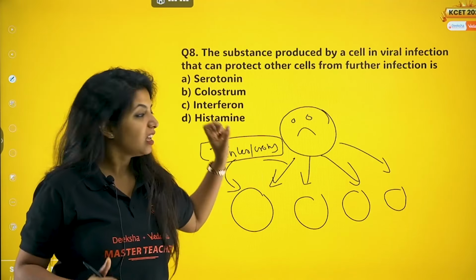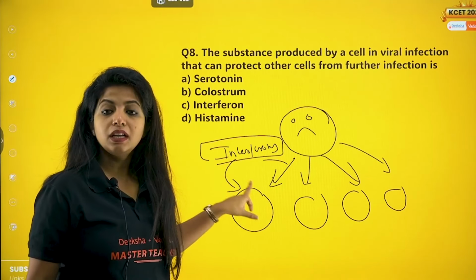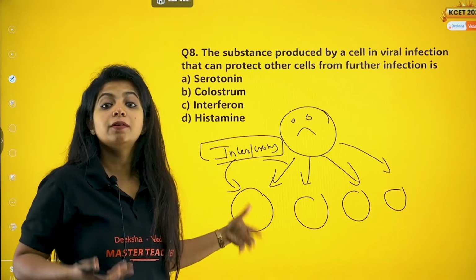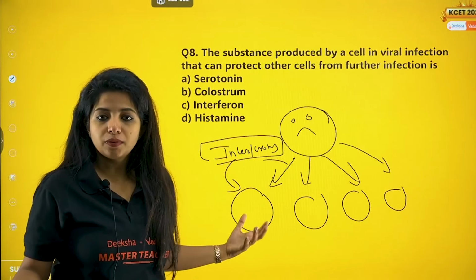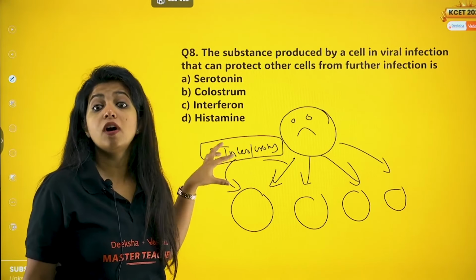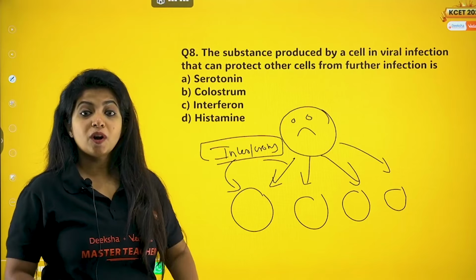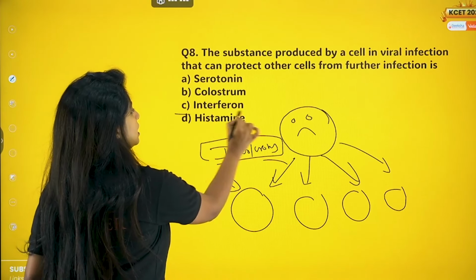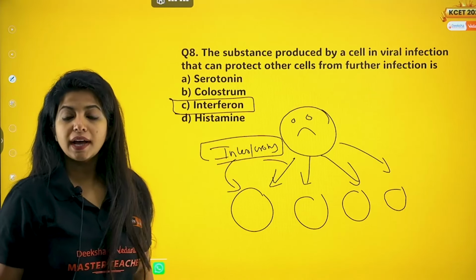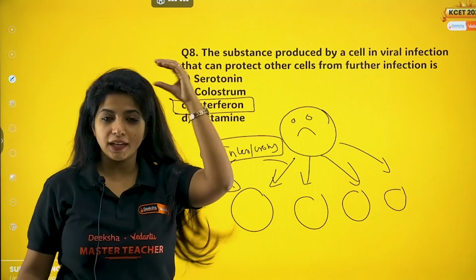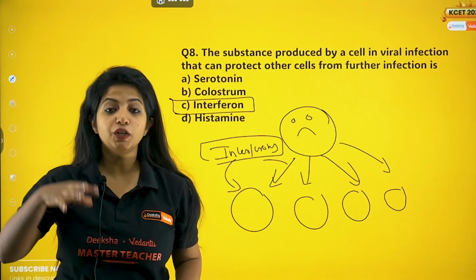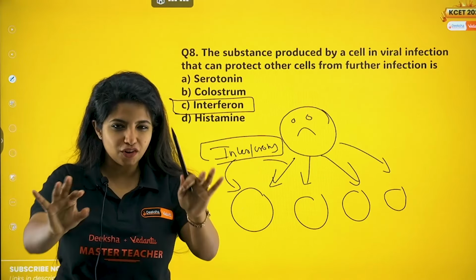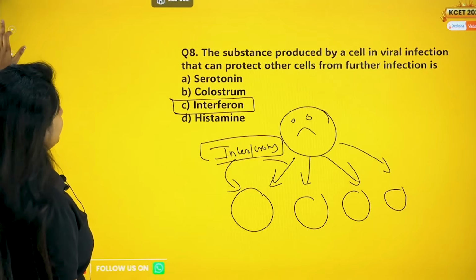That means if the virus comes and attacks, this particular area will be a place where the virus will replicate itself and increase its number, which is why the cells also undergo apoptosis, so that they do not provide any area for the viruses to grow. So it is interferons which are being released, and it comes under cytokine barriers of innate immunity. I'm just making you remember things if you have forgotten somewhere.